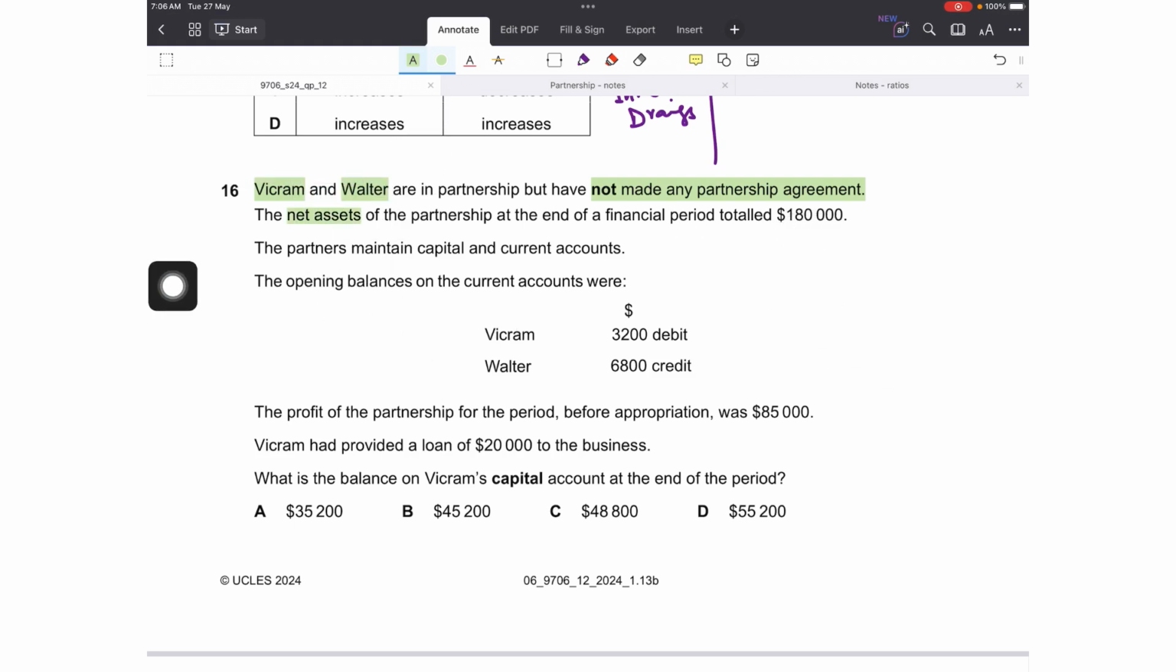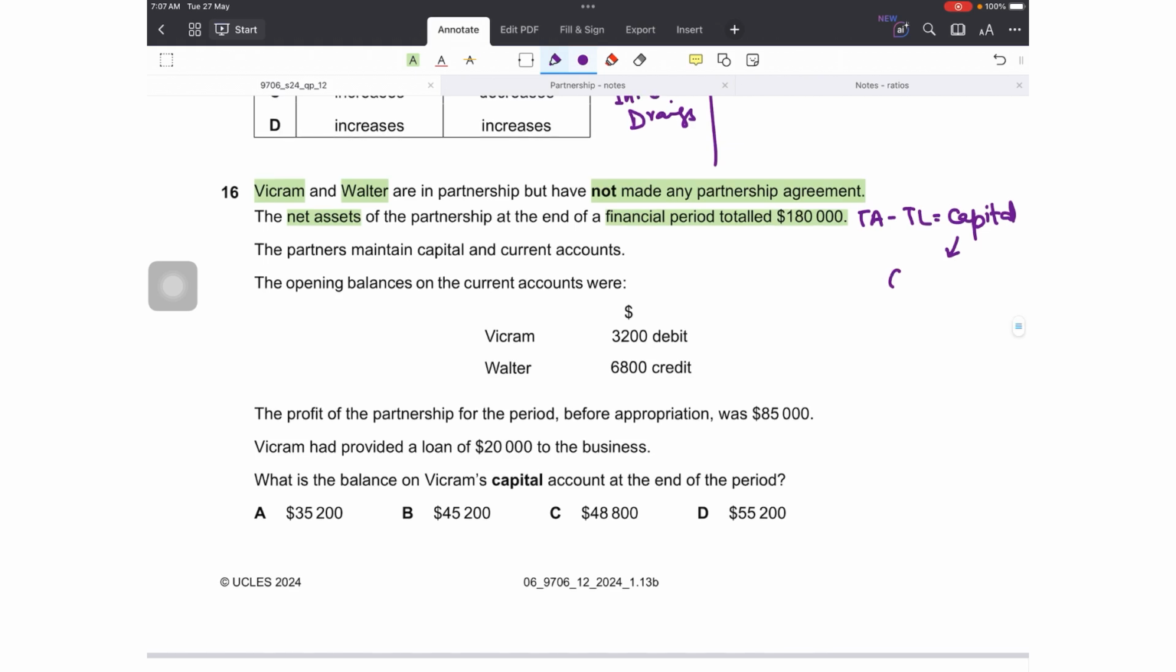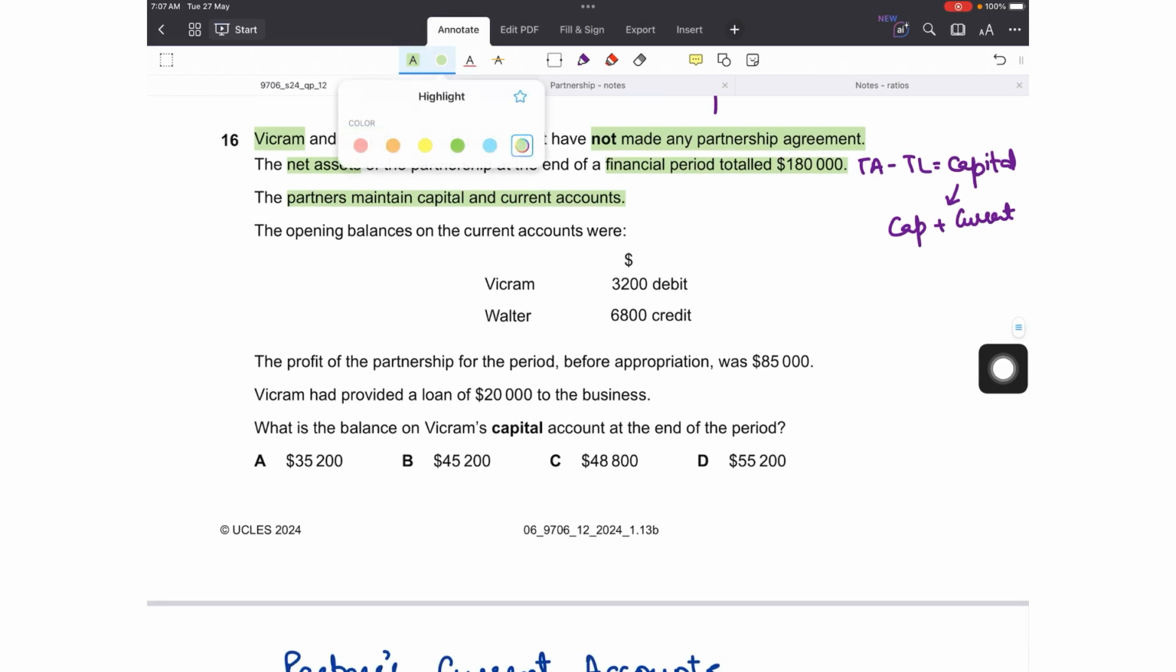Further, it says the net assets of the partnership at the end of the financial period total 180,000. What are net assets? Net assets are basically total assets minus total liabilities, which gives us capital. And in the case of partnership, capital consists of the capital account plus the current account balances of the partners, right? Partners maintain both capital and current accounts, so net assets will be of capital and current account balances.